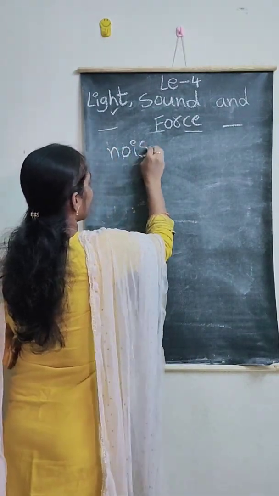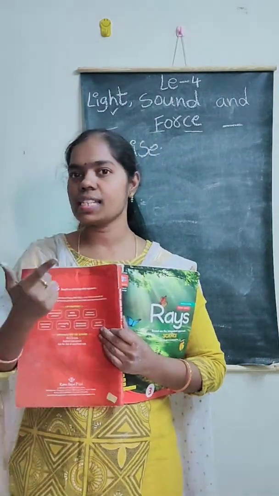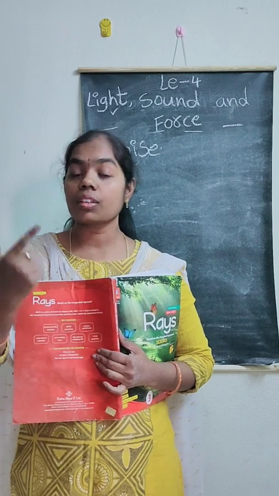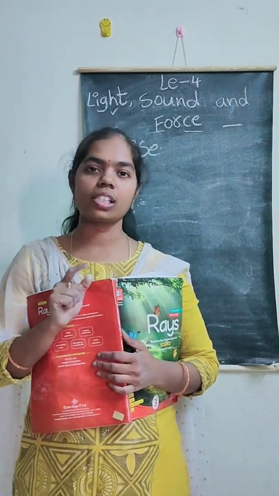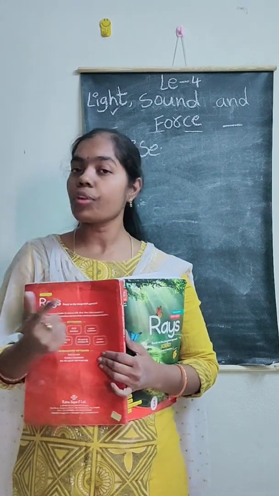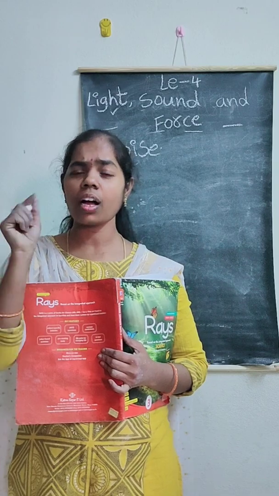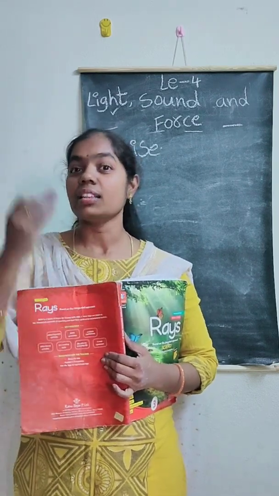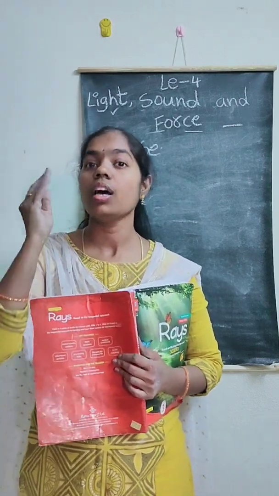What is noise? If you listen to devotional songs or your favorite music, that sound makes you happy. If you observe when you are going in traffic, the honking of horns disturbs and irritates us. That type of sounds are called noise. Unpleasant sounds are called noise.